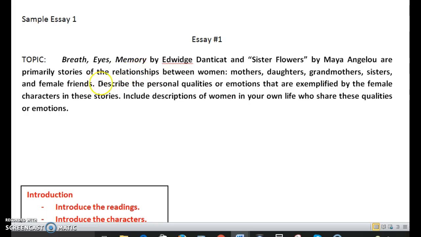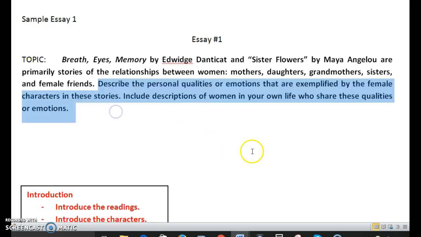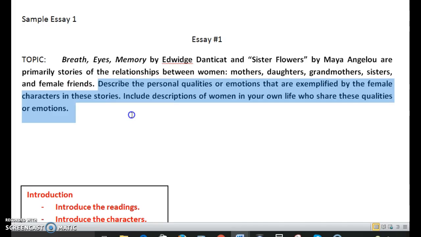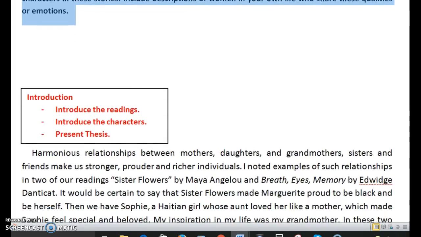Okay, so the first thing you need to do is analyze the assigned topic. And I would say from this topic, the last two sentences are the most important. That's what you're supposed to write about. Describe qualities of female characters and a woman or women in your life. Okay? So, let's look at what the student wrote.